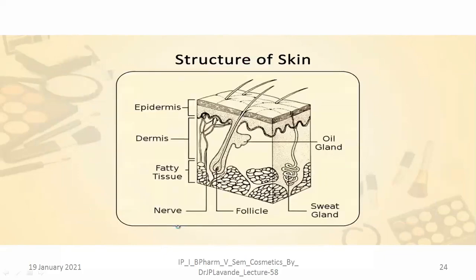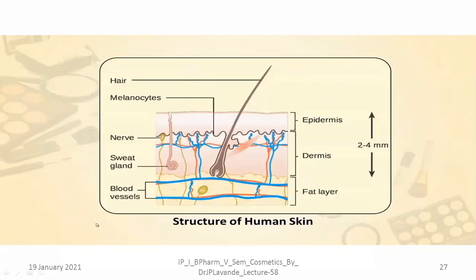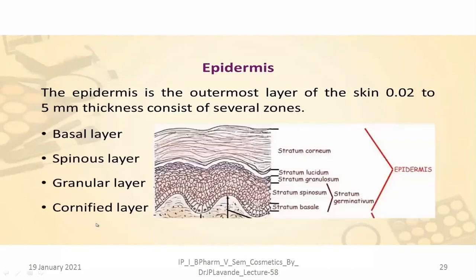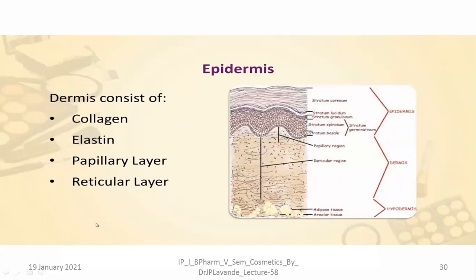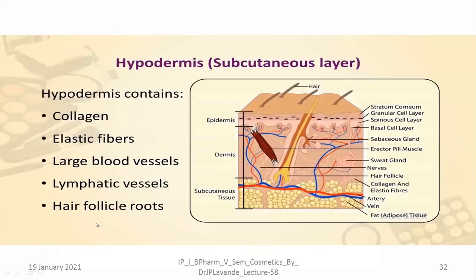After that, we had gone through the structure of the skin, where we saw that the skin contains different structures, like say hair, melanocyte, nerves, sweat glands, blood vessels, epidermis, dermis, and the fat layer. So all these are the different layers. Then in case of epidermis, we are going to find different layers. Then in case of dermis, we are going to find different layers. In case of the hypodermis, there are different functions.